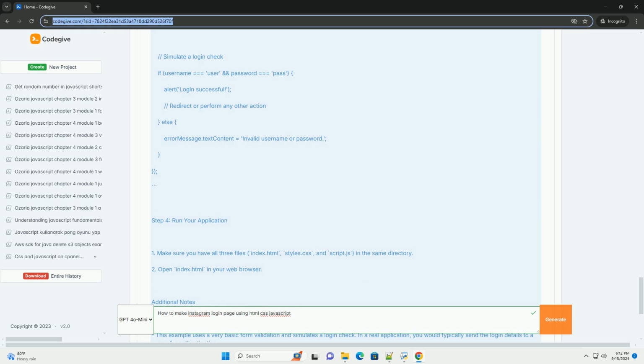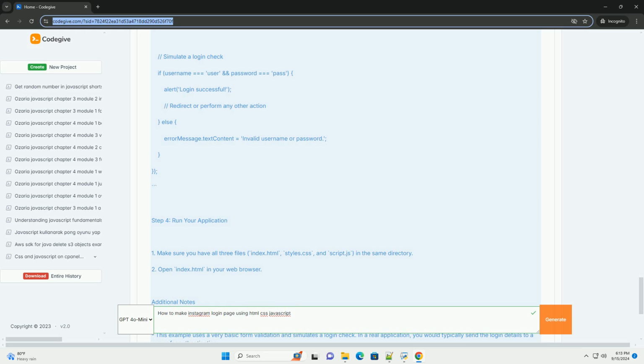Finally, incorporate JavaScript for functionality. Implement form validation to check user input before submission, providing feedback for errors. Optionally, use local storage to remember user credentials for future sessions.